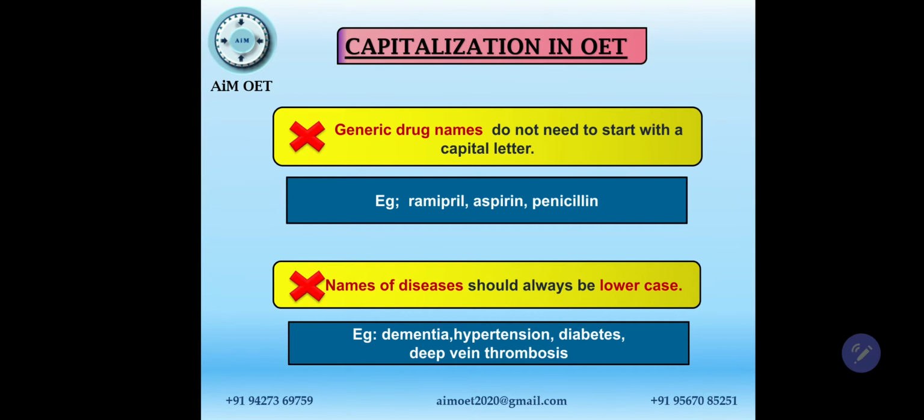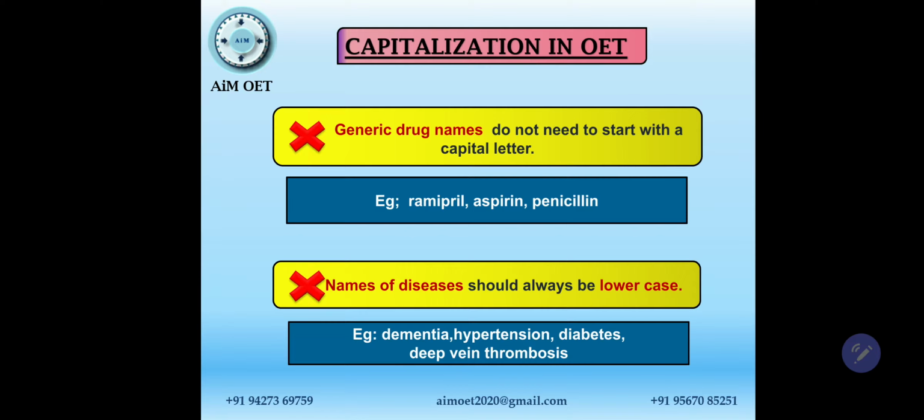Then again, as we said before, where we should not use capitalization: generic drug names do not need to start with a capital letter. For example, ramipril, aspirin, penicillin, and some more if you want, amoxicillin, clavulanic acid, paracetamol. All those things would not require capitalization. And of course, names of diseases should always be lowercase.